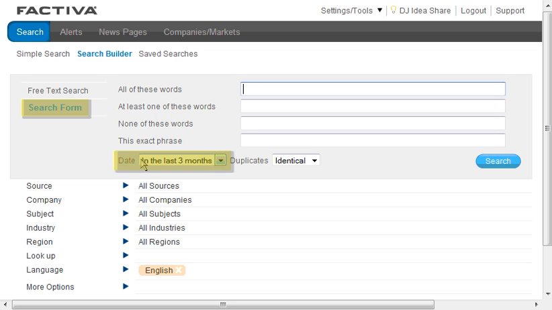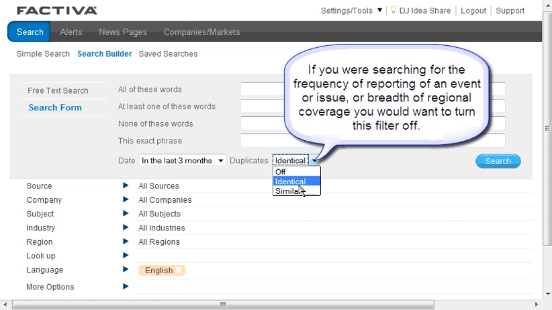I have options down here to limit my date, and this is a sort feature. It removes any duplicate articles that are perhaps published in more than one newspaper, or I can also do similar.